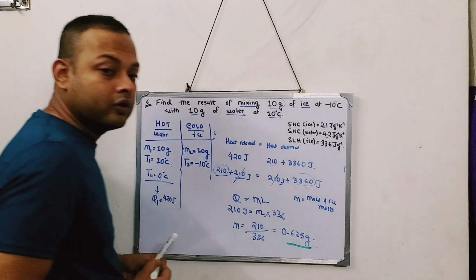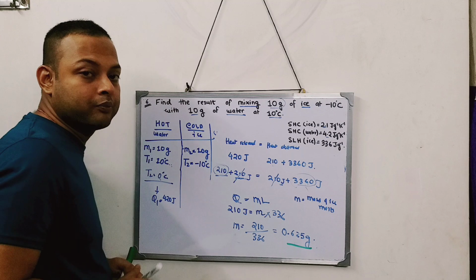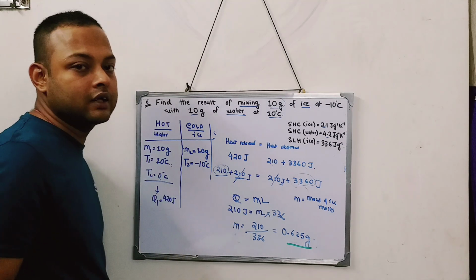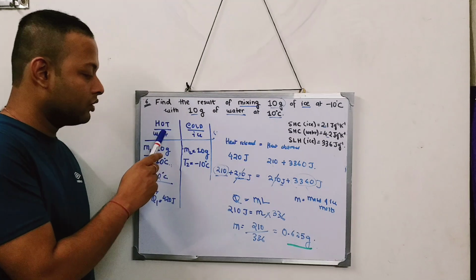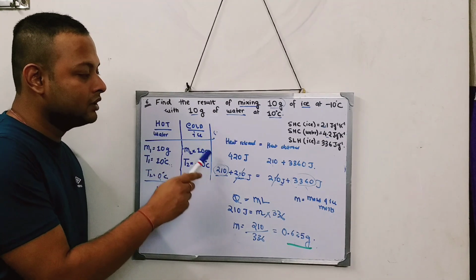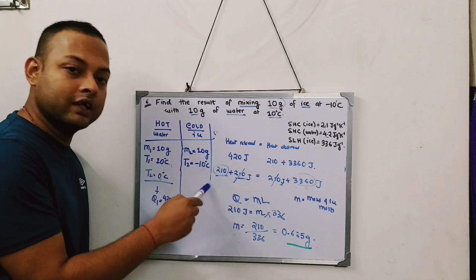Now you also have to figure out the final temperature. It is pretty much understood that the final temperature will be 0 degrees centigrade, because the hot water is going from 10 to 0 and the cold ice is changing from minus 10 to 0.